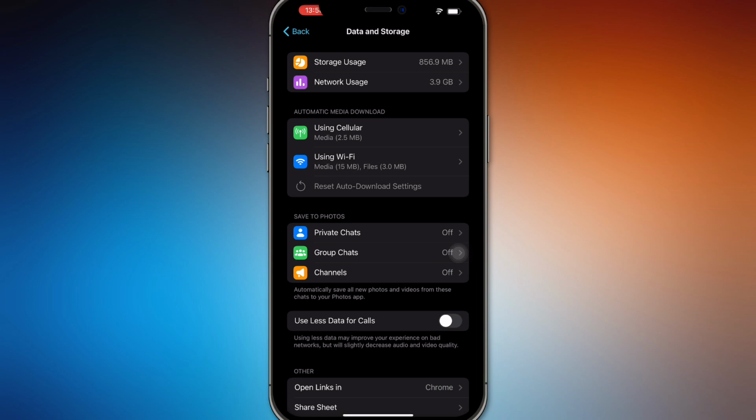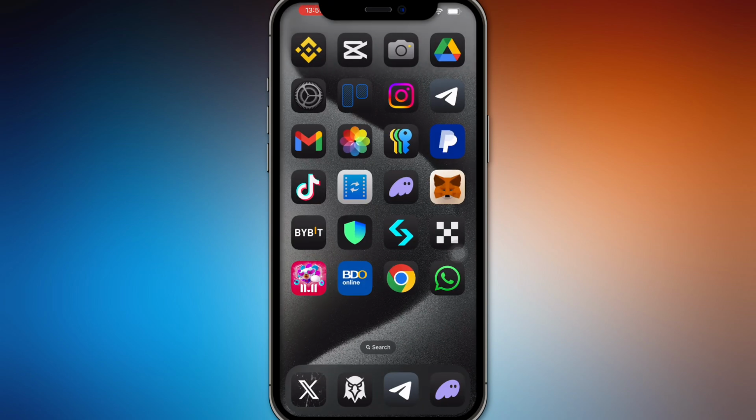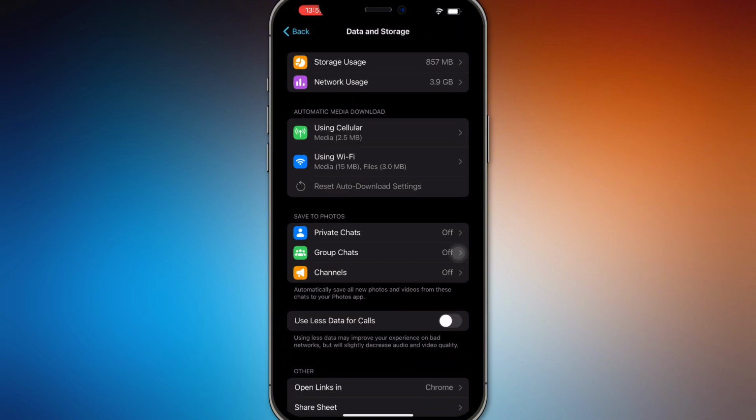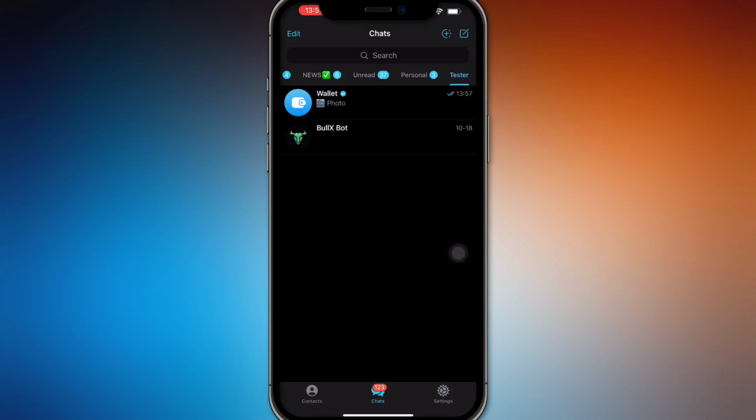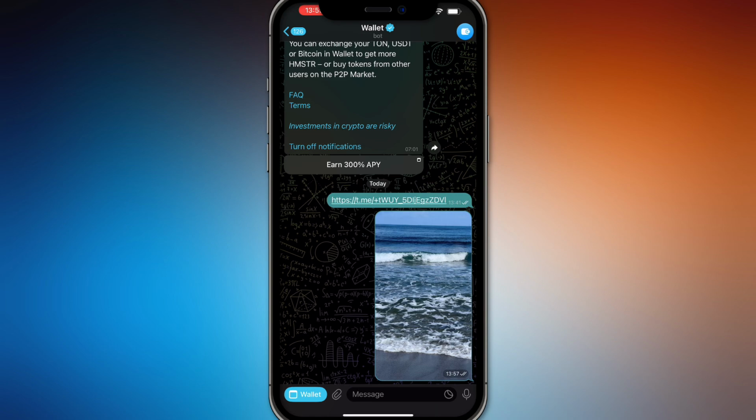So next, you just have to restart the application itself, or you will have to uninstall it, install it, and then check if it works again. But usually the data and storage technique works already at best, and you'll be able to download the image faster and it's not going to be stuck.